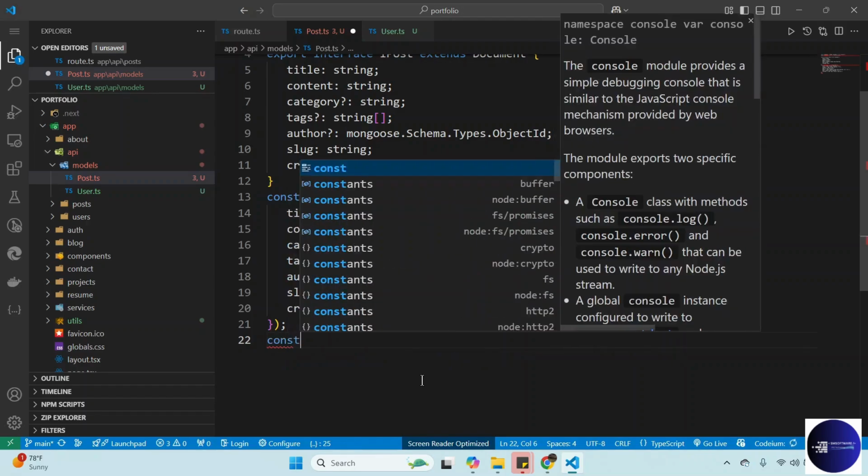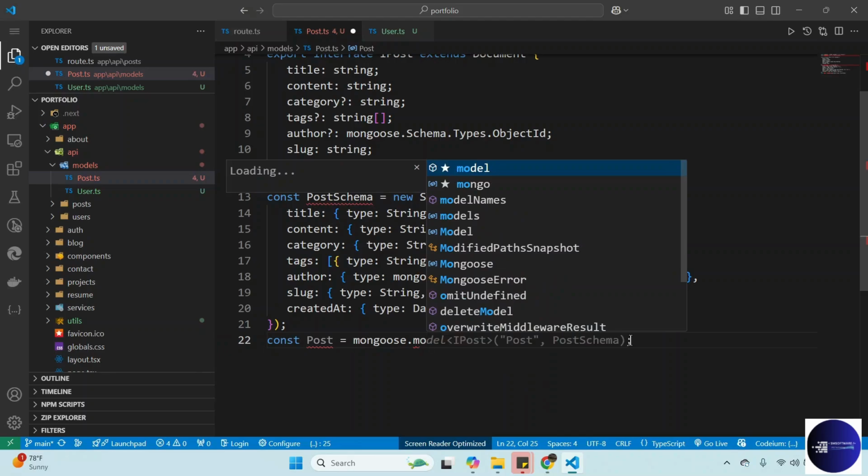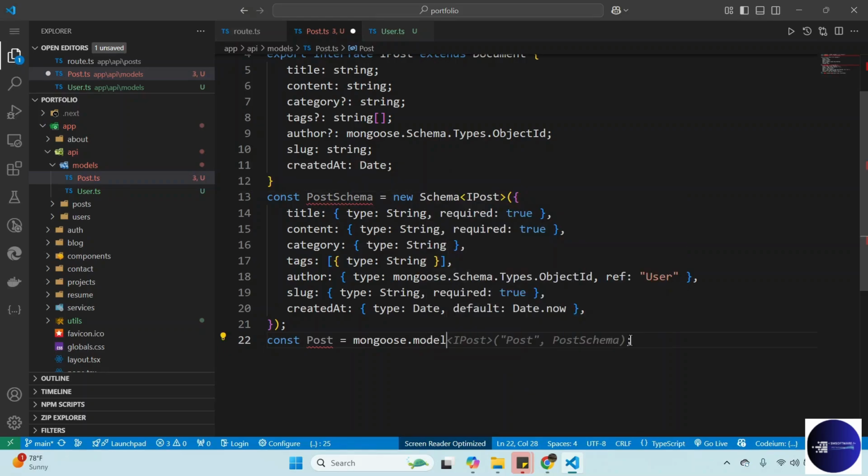Okay, we can create a variable because we need to import it to export it. So Post is equal to mongoose.models.Post, or mongoose.model Post, and then we pass the schema there.